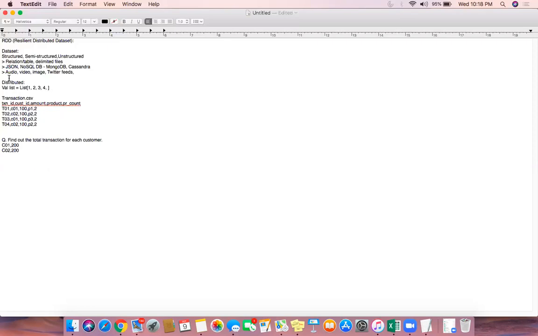Or in Python, you write list is equal to, in square brackets, 1, 2, 3, 4, 5, creating a list of numbers. In Java you write ArrayList x is equal to new ArrayList, and you keep appending elements there.